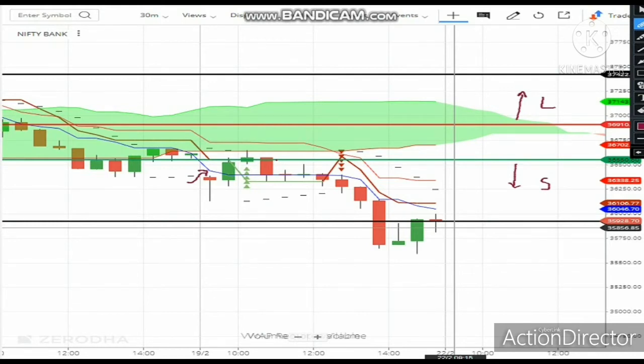See the levels, how the Bank Nifty price action reacted to the level we provided. Once there was confirmation on the rejection, we took a position at this level with the stop loss provided. We have provided the stop loss here. You can refer to our previous video.